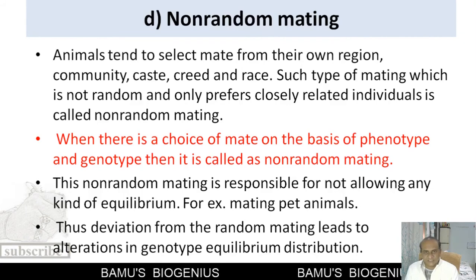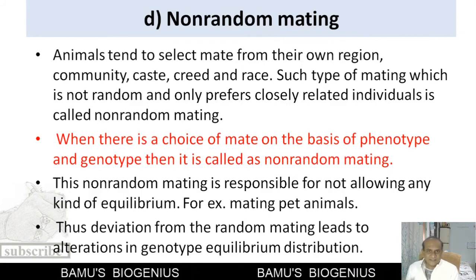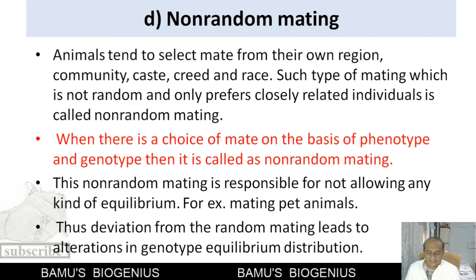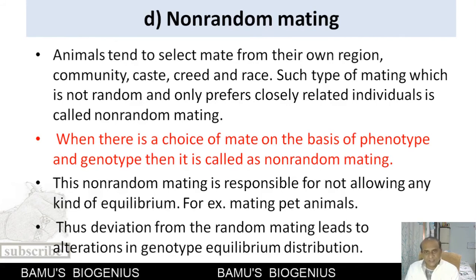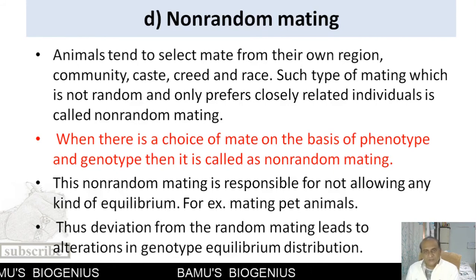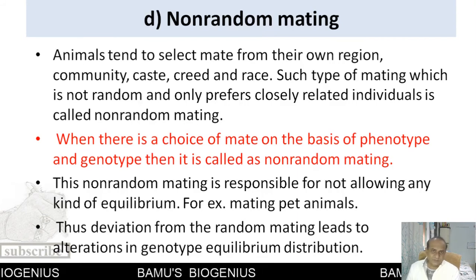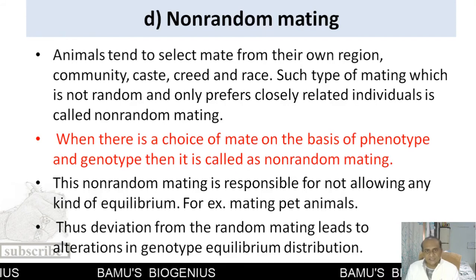Mostly the recessive alleles tend to increase in a population, and those individuals which have such homozygous recessive conditions will be eliminated from the population, and this is how the allelic frequency changes.